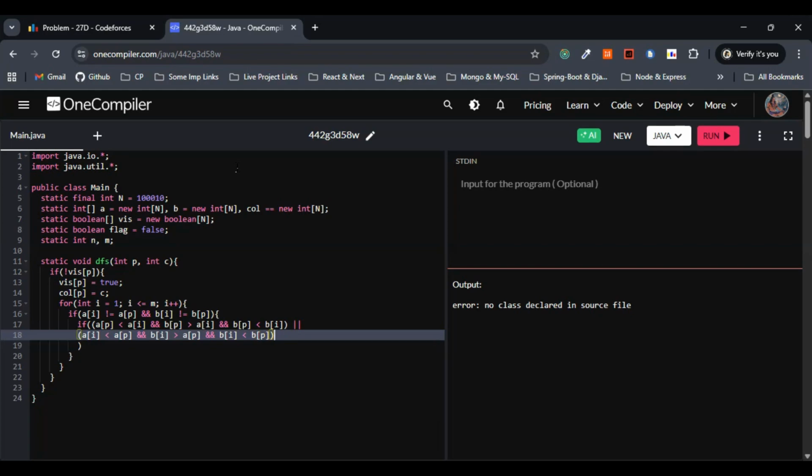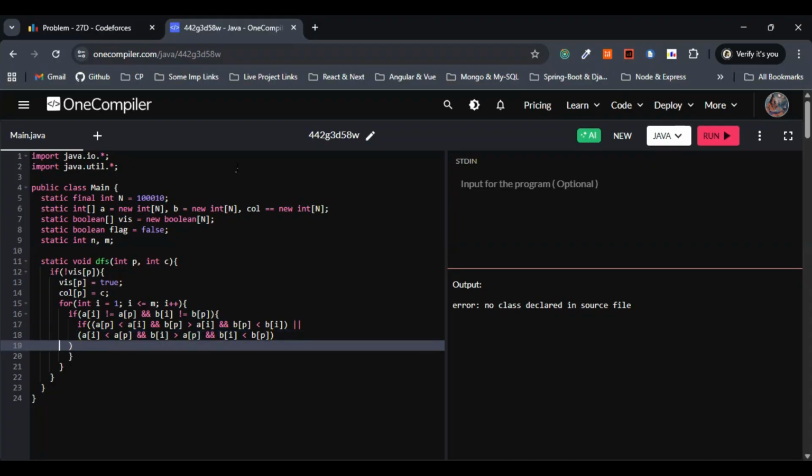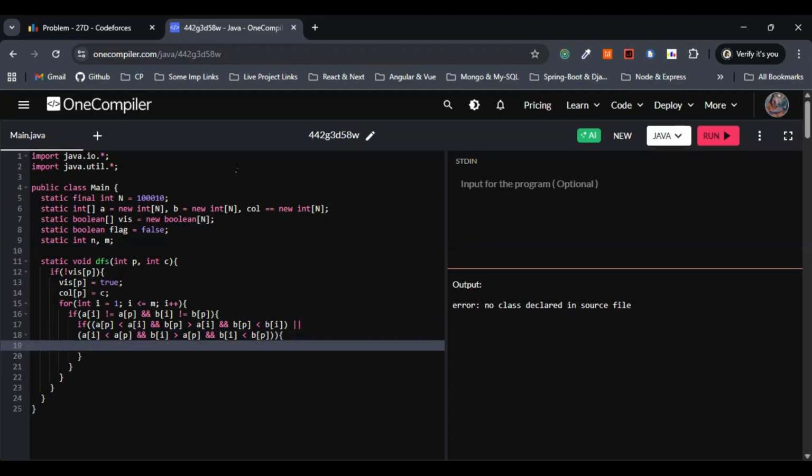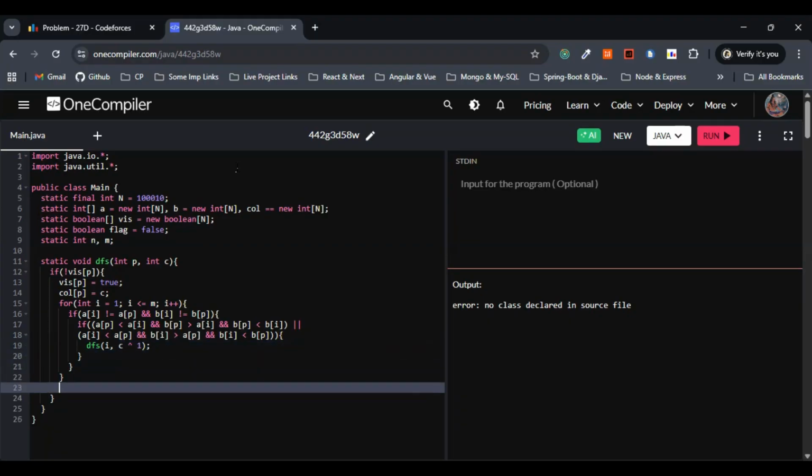let's do one thing. Let me move this bracket to here. This is fine. Let's open the flower bracket here. So now what shall we do? Let's recurse. Recurse meaning, neighbor must get the opposite color, so let's toggle using XOR here. That will be the best thing to do. So I'll just go with DFS I comma C XOR 1. Yeah, C XOR 1. So let me come out of this one entirely.